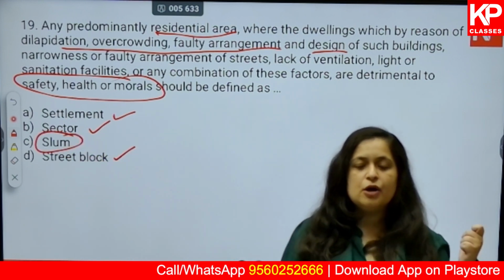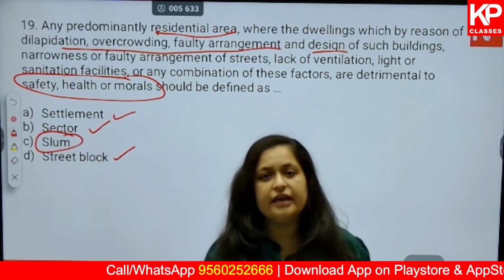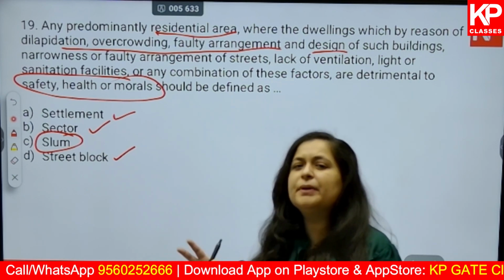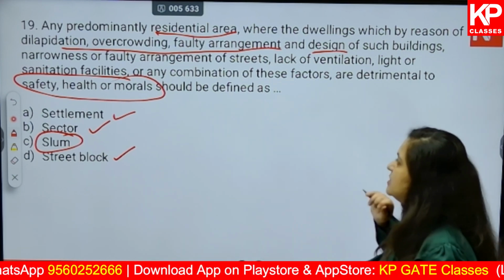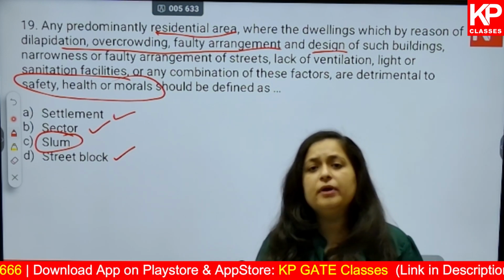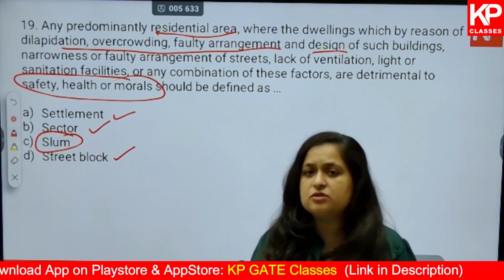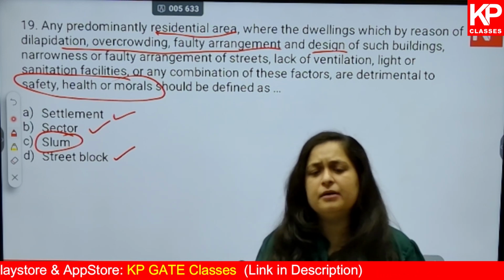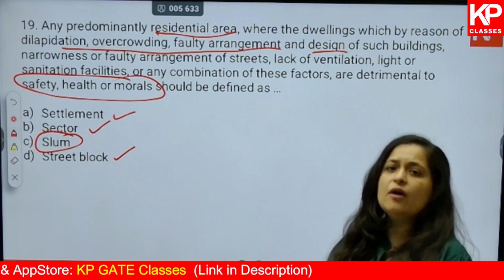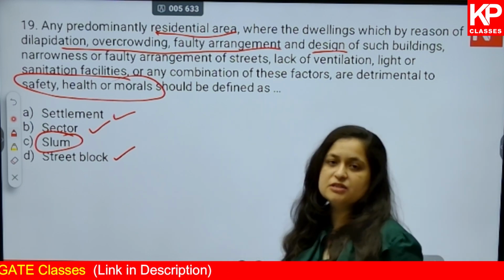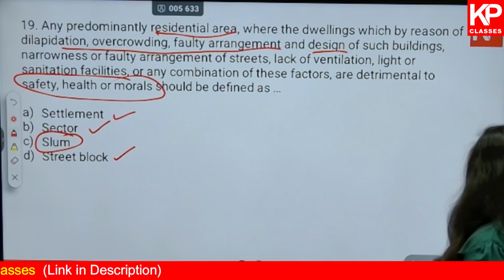Slum is a very congested area. It's a residential area. Sometimes you also have commercial activities going on in these slums, but predominantly it is a residential area. There is overcrowding, there is dilapidation, no proper physical infrastructure, no proper social infrastructure, narrow roads, and you have issues of health and hygiene. Usually all these adjectives are used for a slum area. So option C is correct.